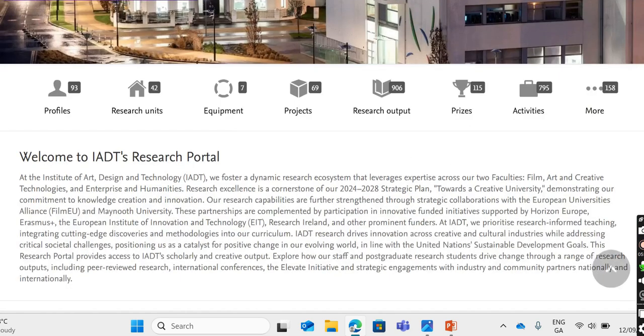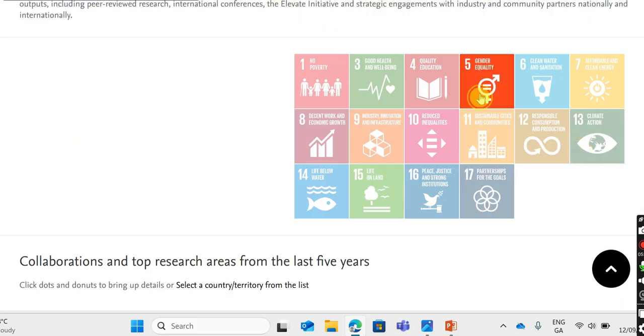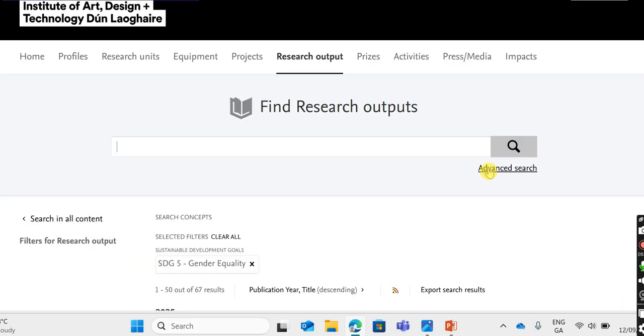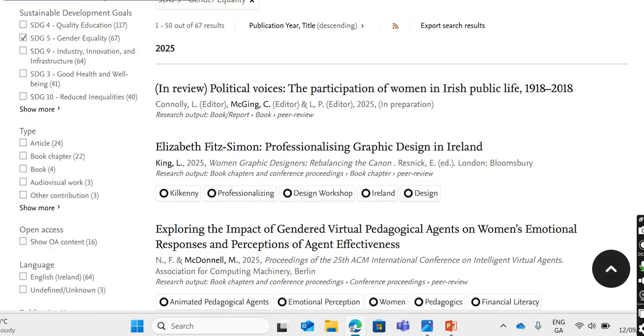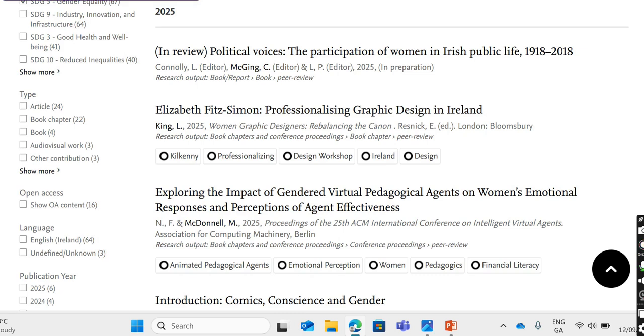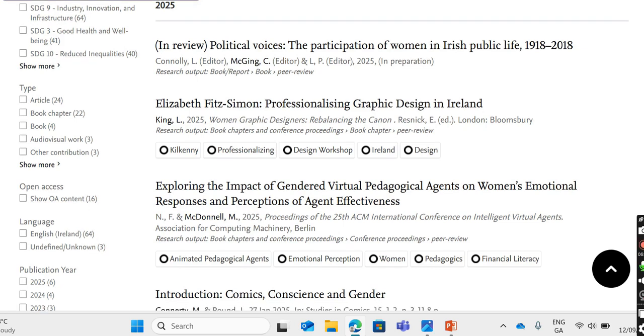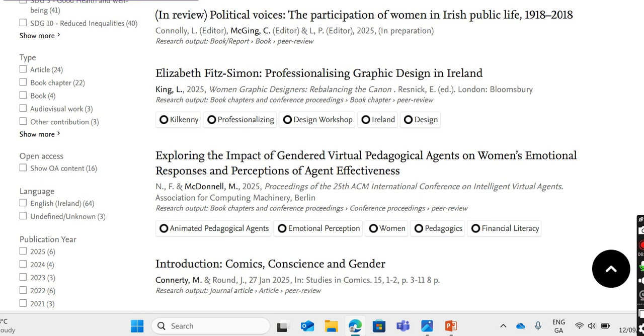Then again, I can go back into gender equality, and I can see what research outputs are there so far. We're just going through the tagging process at the moment, and you can see all the different aspects of gender equality that various staff members and also research students, by the way, are covering. Research students are also eligible to be on Pure, postgraduate research students.